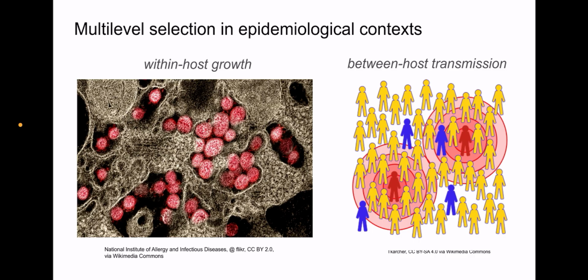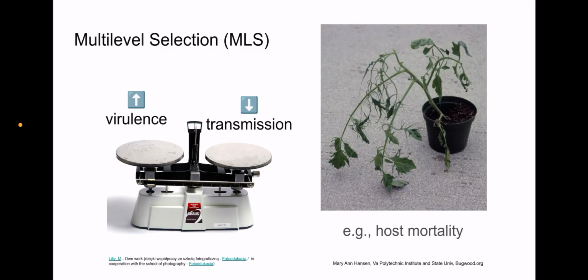In these contexts, different selective pressures can exist for the behavior of a pathogen in proliferating within a host versus its behavior in transmitting between hosts. Trade-offs can arise, for example, where some traits might be favored for growth within the host but ultimately reduce the viability of the pathogen in transmitting between hosts. For example, very rapid proliferation within a host can increase the disease burden to an extent that the host dies and becomes a dead end for the pathogen.